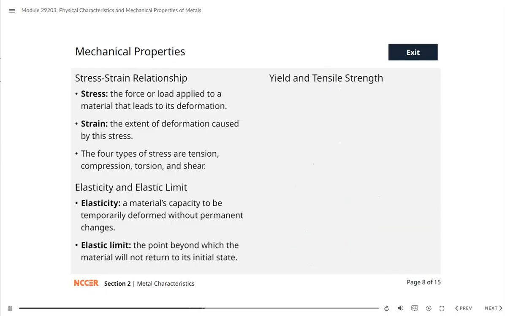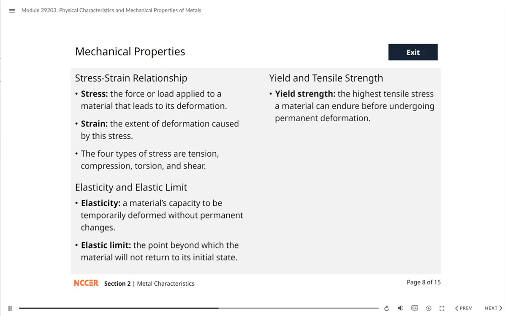Yield strength is the highest tensile stress a material can endure before undergoing permanent deformation. When subjected to stress beyond its yield strength, the material won't revert to its initial shape after the stress is removed. Tensile strength represents the highest tensile stress a material can endure before it breaks. The highest applied load on a material when it breaks is referred to as the ultimate load.